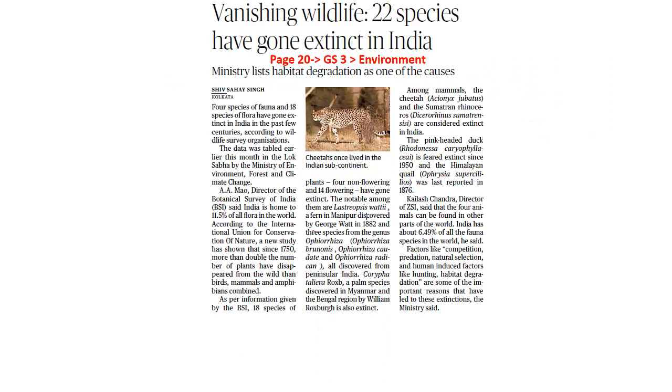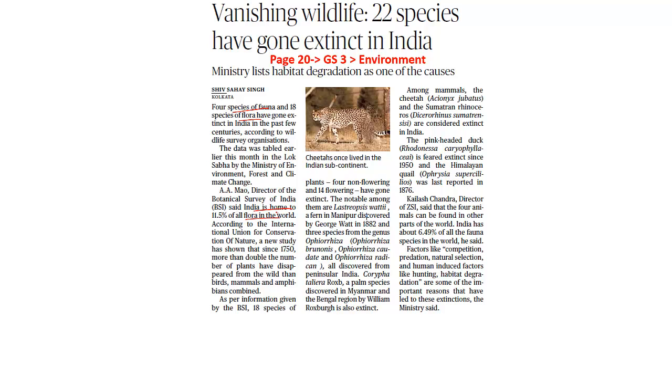This article here is factual in nature. There was a survey conducted by the Wildlife Survey Organization with respect to flora as well as fauna. They have come to the conclusion that 4 species of fauna, that is animals, and species of flora have gone extinct in India. Another important factor is that India is home to about 11.5% of the flora in the world.